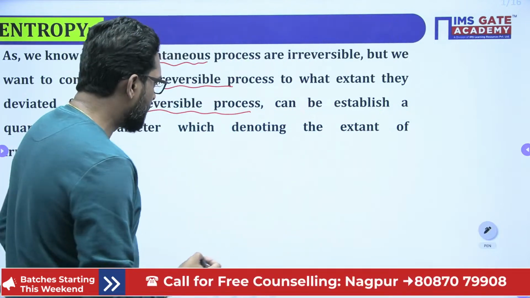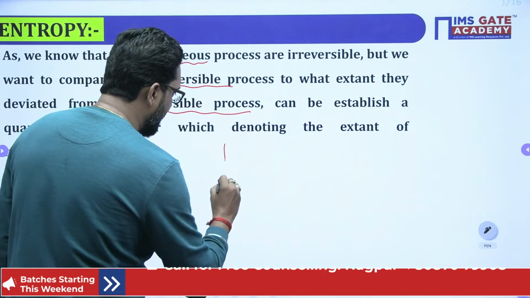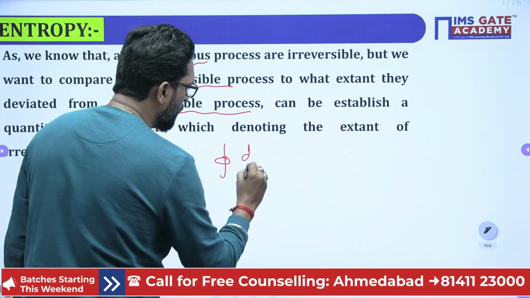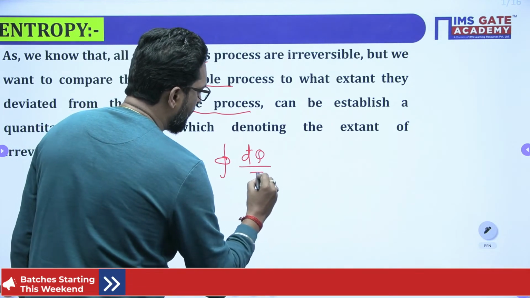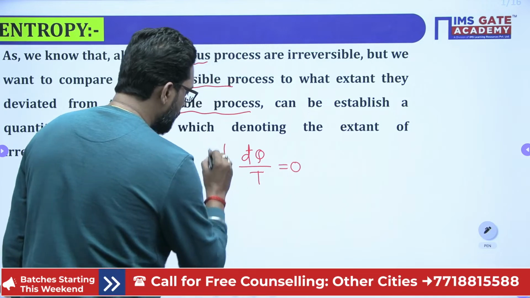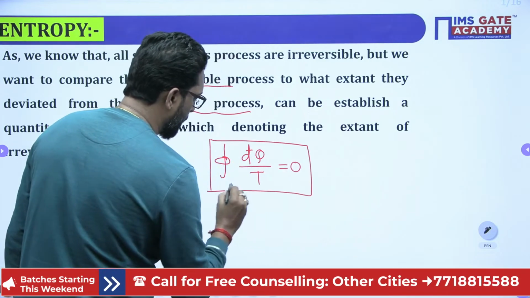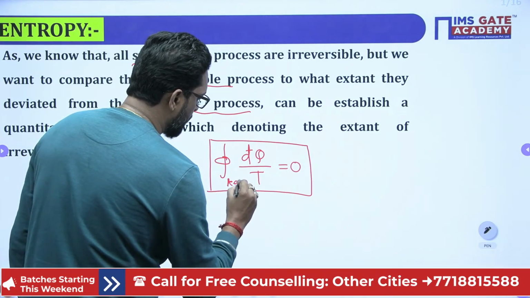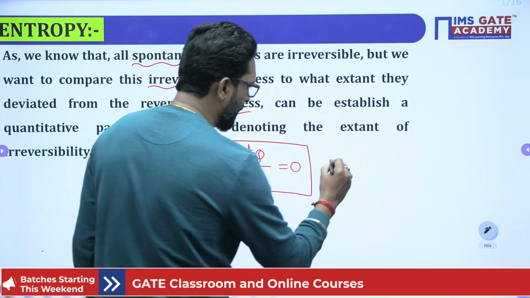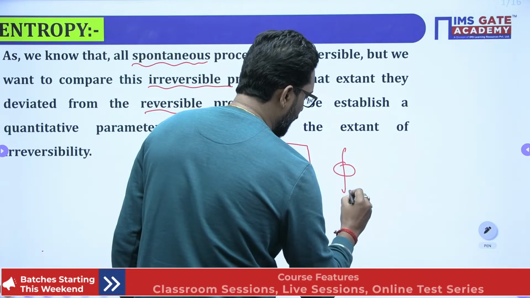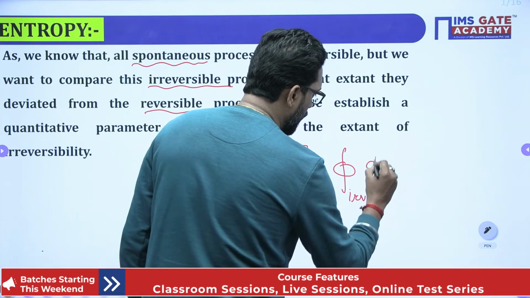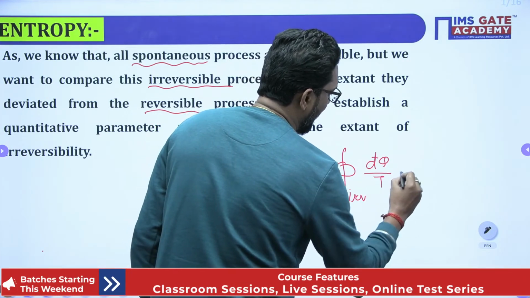So what is the parameter? We all know that the cyclic integral of dQ by T is equal to 0 for a reversible process. And for an irreversible process, the cyclic integral of dQ by T is less than 0.